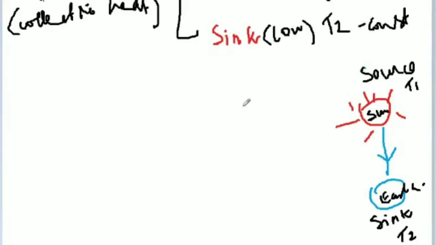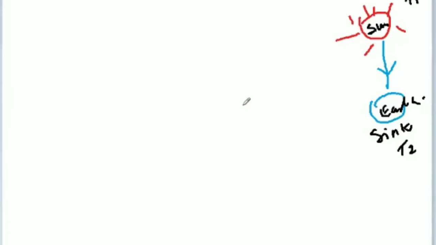Next one, heat engine. A heat engine is nothing but our bike engine. Bike, car engine, everything is a heat engine. Why is it called a heat engine? Because heat is converted into work. For example, in our bike engine we are burning the fuel. Once you burn the fuel, heat will be generated. That heat is converted into work. Then only the bike is moving, no?